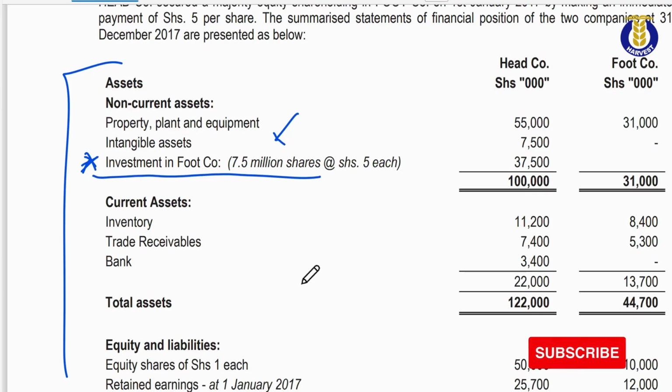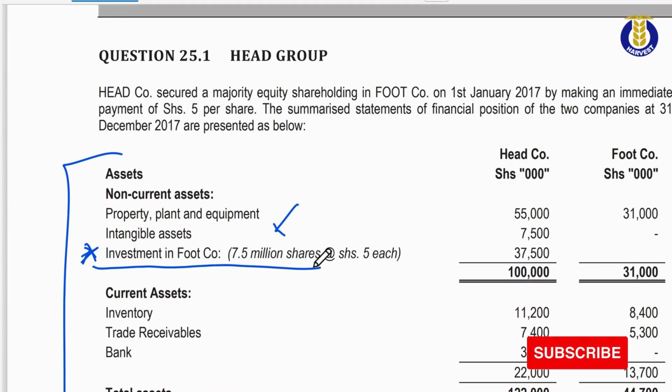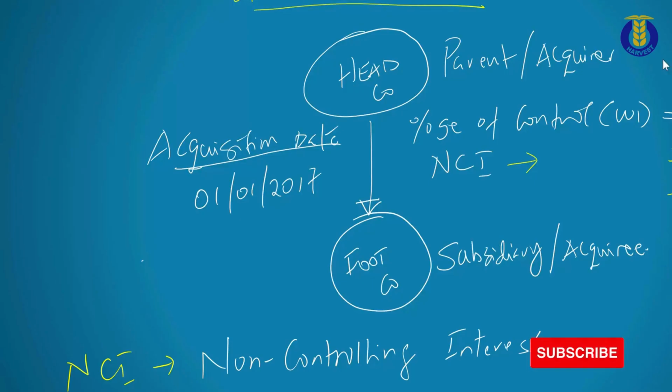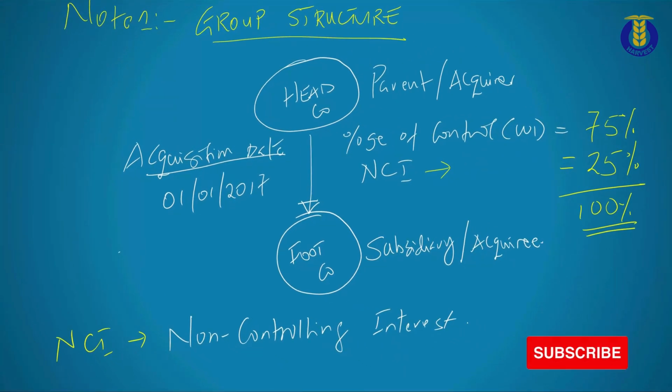So the layout has been done following our format here. There are no big changes I have done. That is exactly what you're going to do in the exam. All right. As I mentioned, under the consolidation procedures, your note number 1 is the group structure.